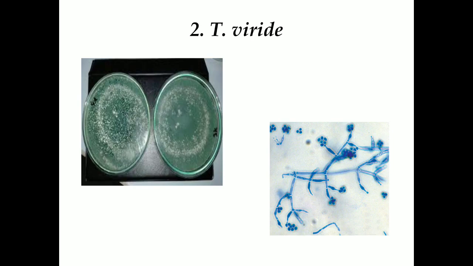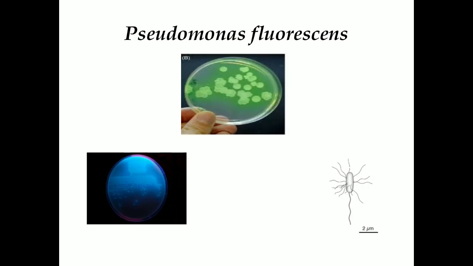Next one, Trichoderma viride. Colonies on the PDA plate are fast growing, dark green, and have a typical coconut odor. Next one, the bacterial biocontrol agent Pseudomonas fluorescens. The cells have multitrichous flagella. They produce soluble fluorescent pigments, greenish to bluish in appearance.